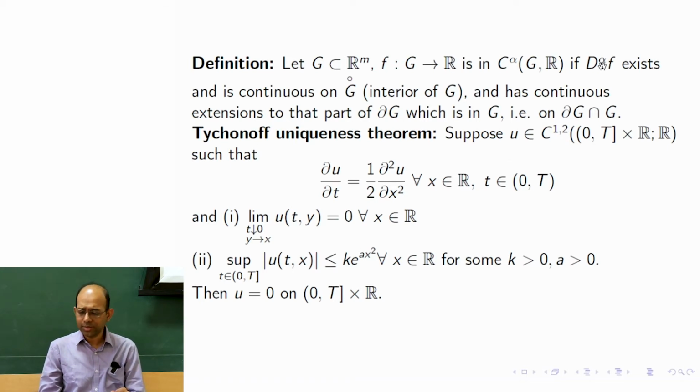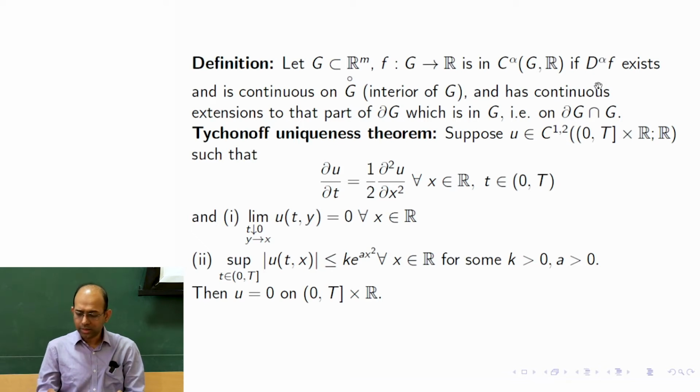Now what is αth time? Basically α could be a multi-index, correct, because this m need not be 1. f need not be defined on a one-dimensional space, but could be on a subset of a multi-dimensional space. There are actually m number of variables. So this α is a multi-index. α could be (1,2) if m is equal to 2. That means it is once continuously differentiable with respect to the first variable and twice continuously differentiable with respect to the second variable, if α is the multi-index (1,2) and m is equal to 2.